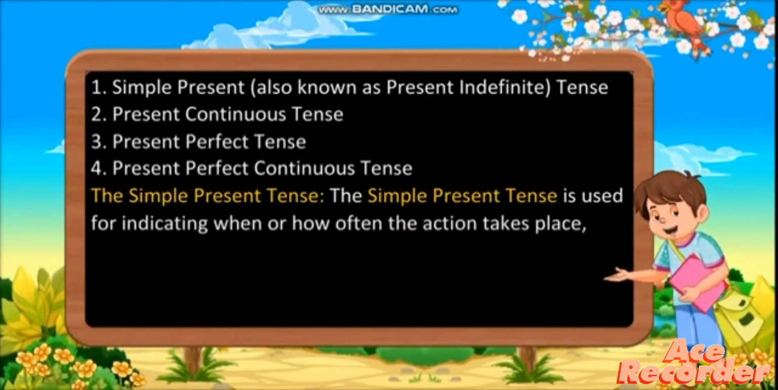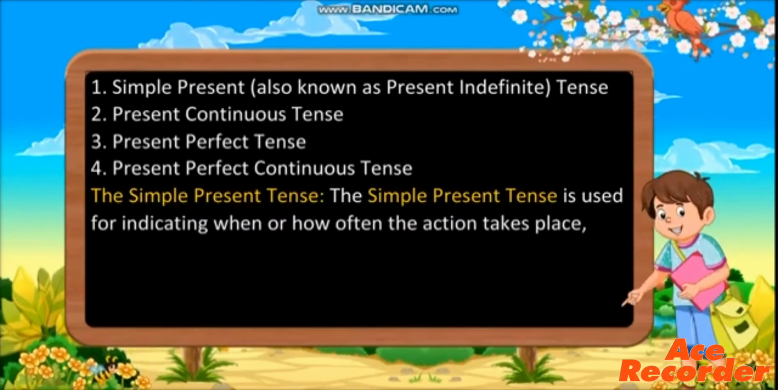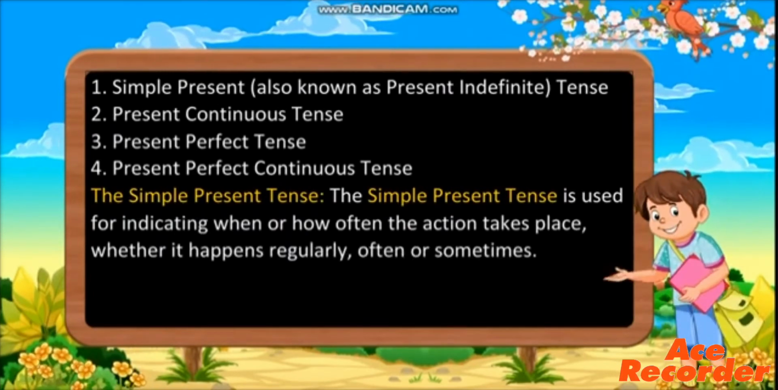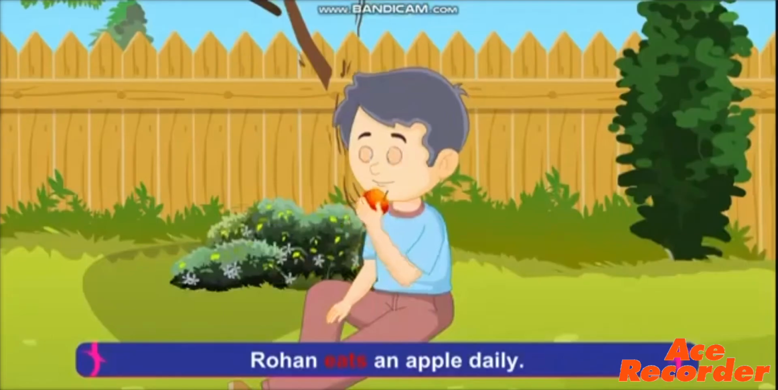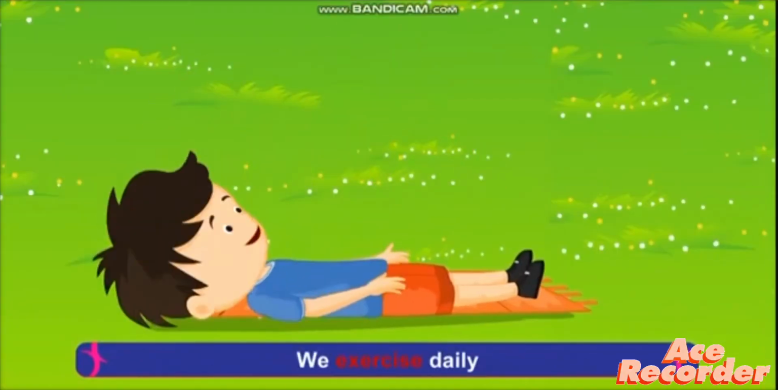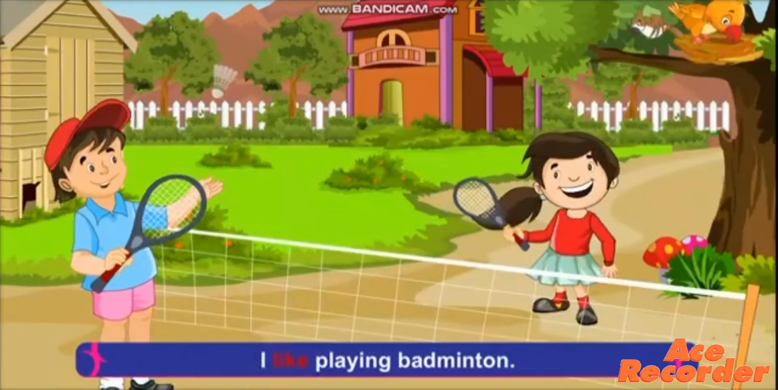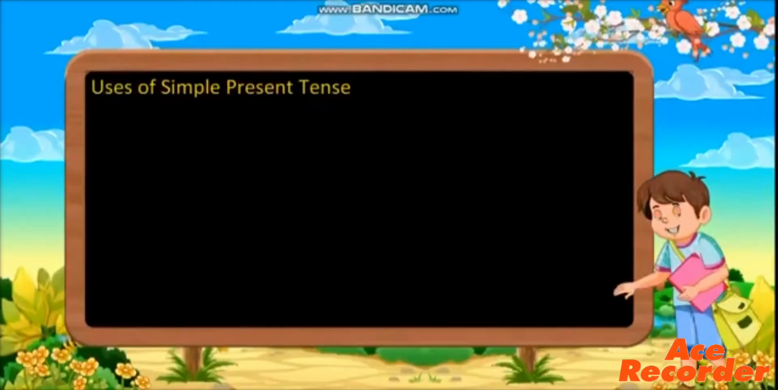The simple present tense is used for indicating when or how often the action takes place, whether it happens regularly, often, or sometimes. Examples: Rohan eats an apple daily. We exercise daily. I like playing badminton. Sumit never tells a lie.